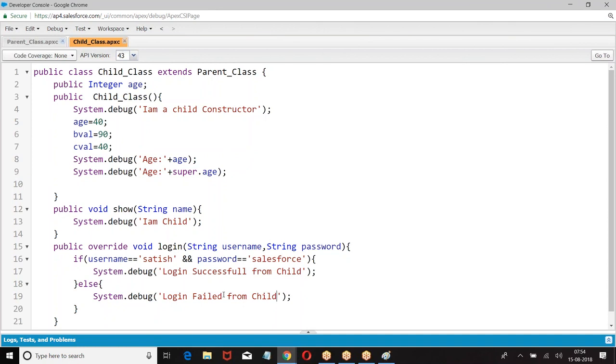Override means redefine this in the child class. How can you override? Provided the method in the parent class is defined as virtual, the method in the child class is defined as override. Are you clear about this?